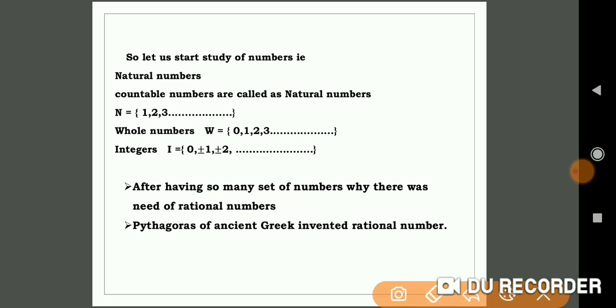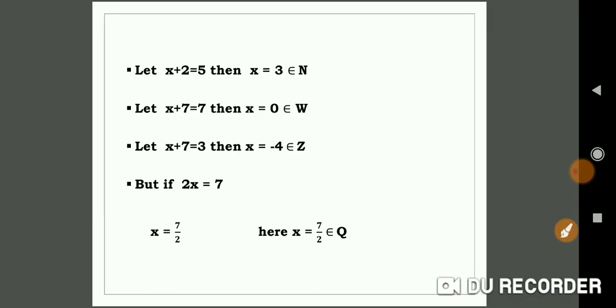So after having all these many sets of numbers, a question arises: why was there a need for rational numbers? ಇಷ್ಟೆಲ್ಲ ಸಂಖ್ಯೆಗಳು ಇದ್ದರೂ ಕೂಡ ನಮಗೆ ಅವಶ್ಯಕತೆ ಬಿದ್ದಿದ್ದು ಭಾಗಲಬ್ಧ ಸಂಖ್ಯೆಗಳದ್ದು ಮತ್ತು ಅದು ಯಾತಕ್ಕೆ. It has been believed that Pythagoras of ancient Greece invented the rational numbers. So now we are going to see why there was a need for rational numbers. ಮೊದಲನೇ ಒಂದು ಸಮೀಕರಣವನ್ನು ನೋಡೋಣ.